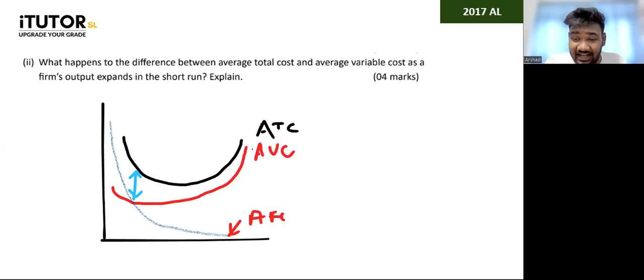Next thing that you can write is, then you can say as output increases, average fixed cost will fall. In other words, the difference between the average total cost and the average variable cost will start to decrease. And then the final point you can say is that it never touches each other, or in other words, it never becomes equal because there is always a fixed cost in the short run. You draw a diagram also and supplement your answer.